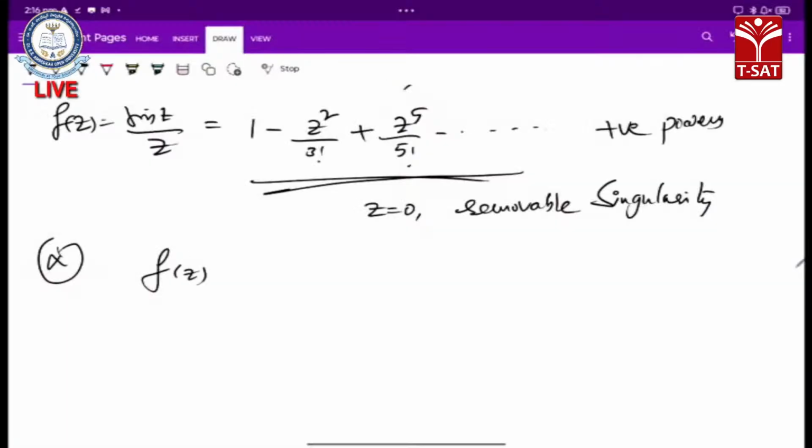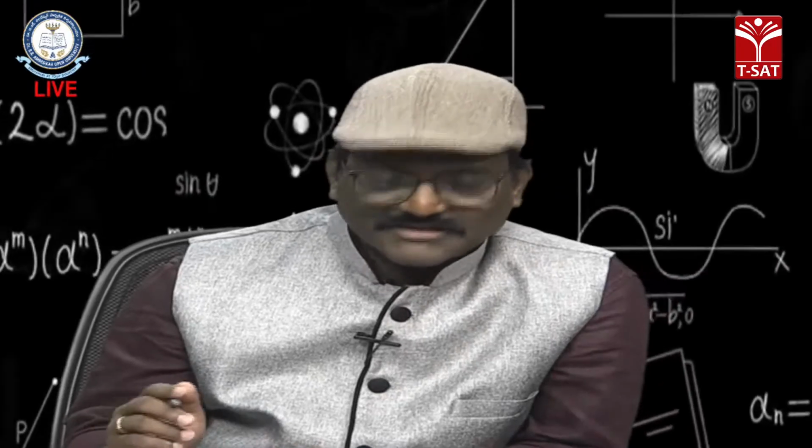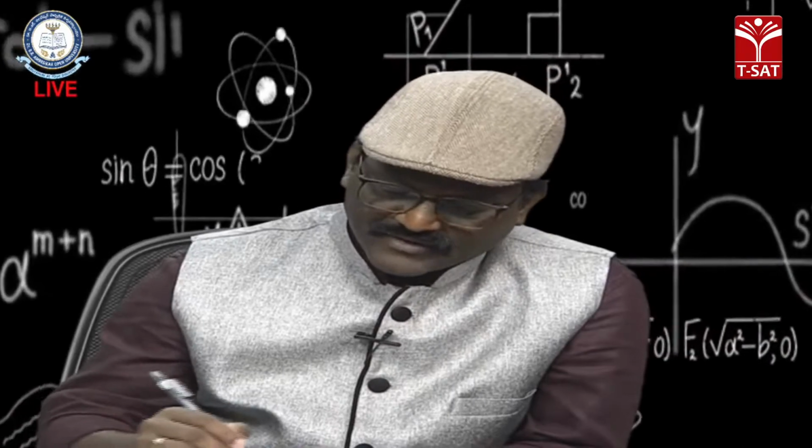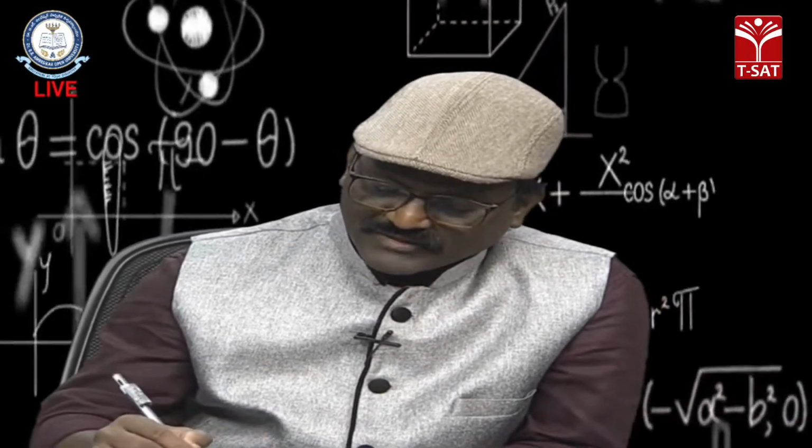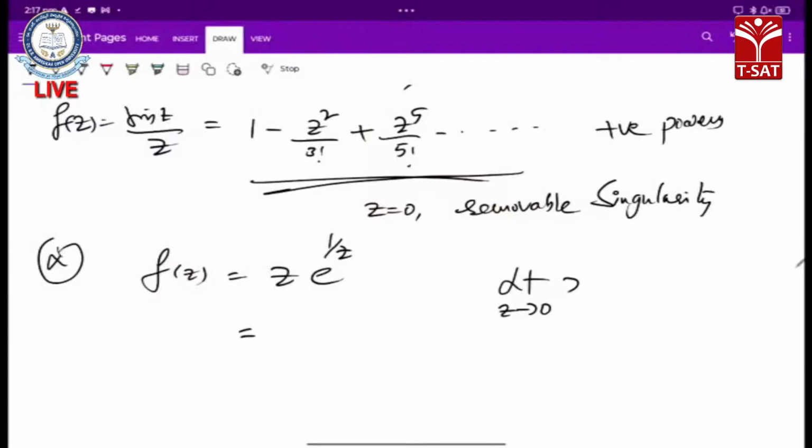If my function is of this structure, f of z equal to z into e to the power of 1 by z, this is also a function. Now, I don't know whether z equal to 0 is a singularity or not, or what type of singularity; I can't identify. If I take the limit as z tends to 0 of z into e power 1 by z, that means 1 by 0 is infinity, e to the power of minus infinity. So, I will take minus for this one.